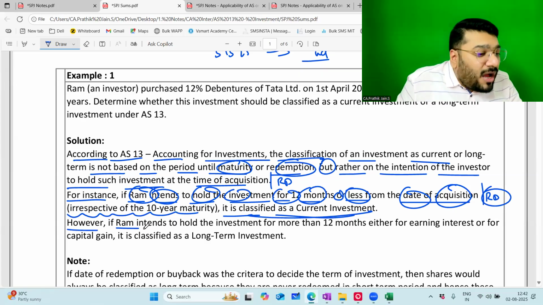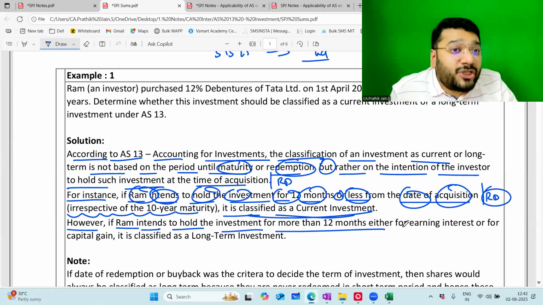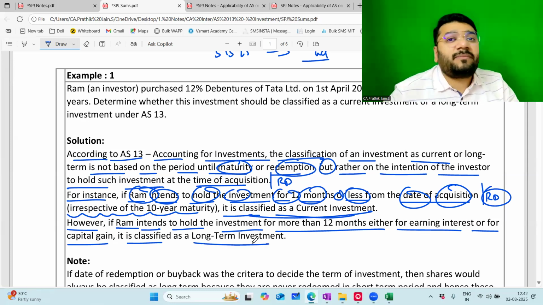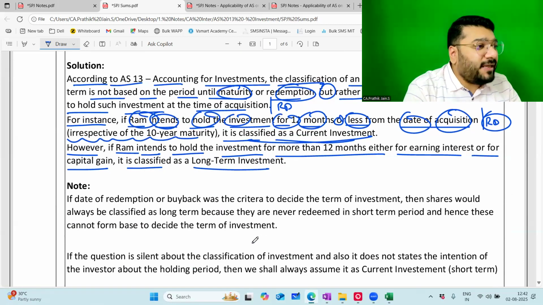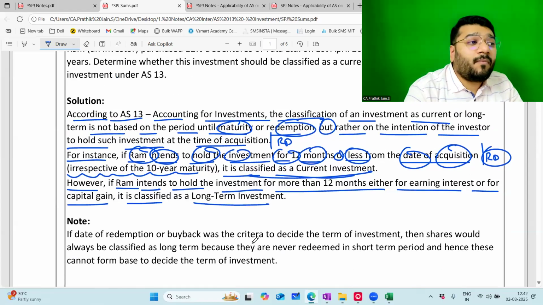However, if Ram intends to hold the investment for more than 12 months, that is, he wants to sell beyond 12 months of either acquisition date or reporting date for earning interest or capital gain, it will be classified as long-term investment. Any problem? One second. So let's say it's July. Actually thinking of selling it within 12 months only. Anyways, the 12 months will fall after the balance sheet date. So what will I classify it as?